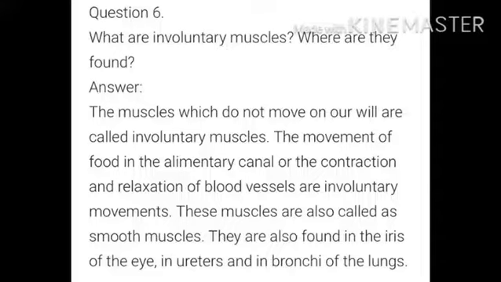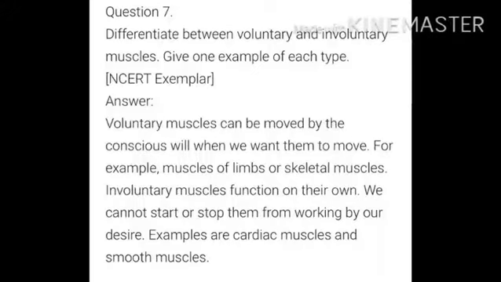What are involuntary muscles? Where are they found? The muscles which do not move on our will are called involuntary muscles. The movement of food in the alimentary canal or the contraction and relaxation of blood vessels are involuntary movements. These muscles are also called smooth muscles. They are also found in the iris of the eye, in ureters and in bronchi of the lungs.